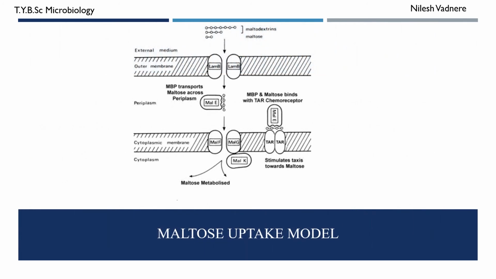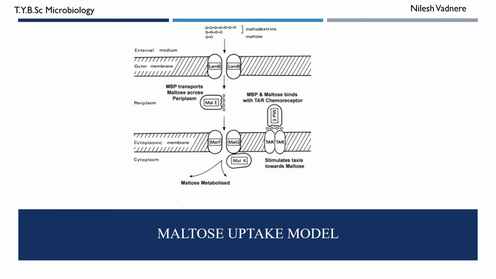Maltose is a disaccharide made up of two glucose residues, particularly two alpha D glucose molecules. Now this maltose is also the product of starch hydrolysis. When starch is subjected to hydrolysis by beta amylase, the product is maltose. Maltose is uptaken by the cell using this shock sensitive system, which is very similar to that of the histidine uptake.